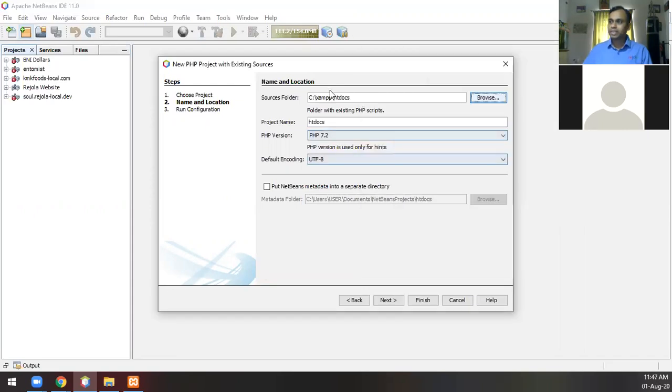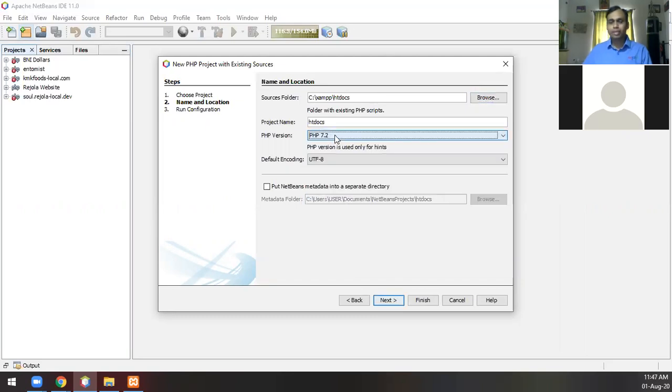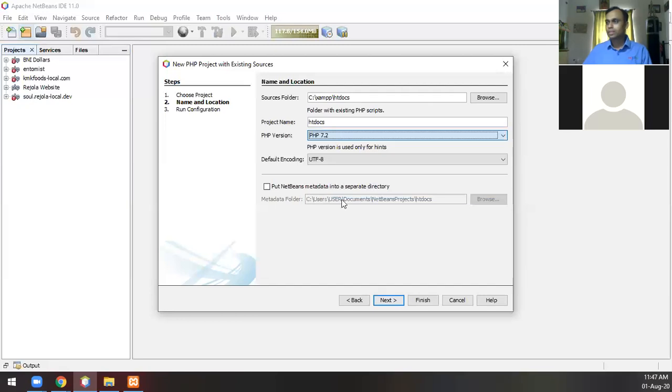That is the folder, and it is asking for the PHP version. It is recommending 7.2. I think I'll leave it. As I told you, I started off somewhere in 5.3. Now it's at 7.2, so I'll leave it with that. Not much of a change. And the good thing is, since PHP is such a popular language, you get a lot of help online where you can see what is the change between 5.3 and 7.2. It's not a major change, probably a small 5% change in the coding. Otherwise, overall, everything is the same.